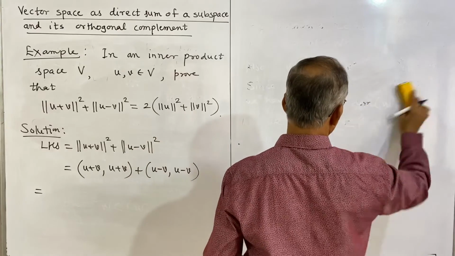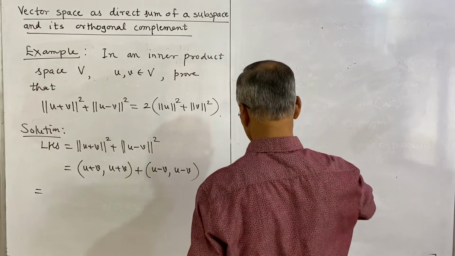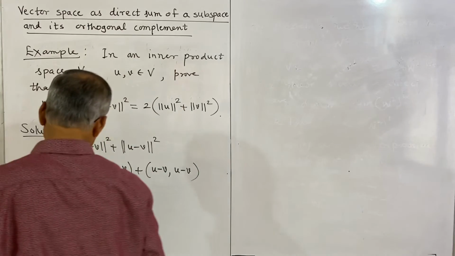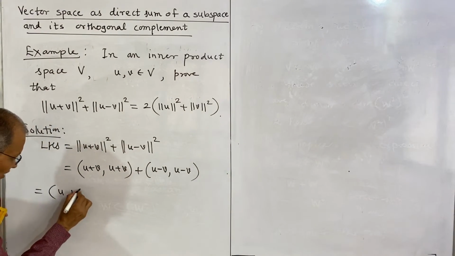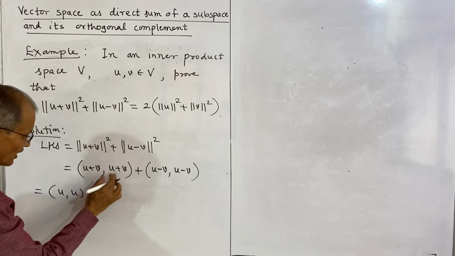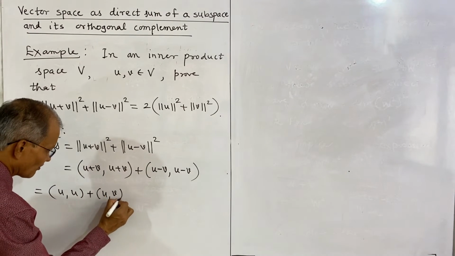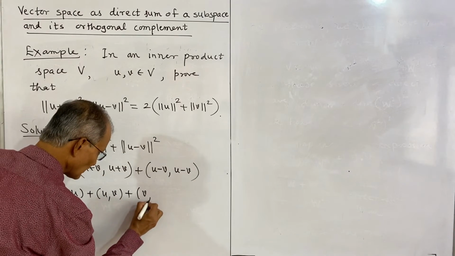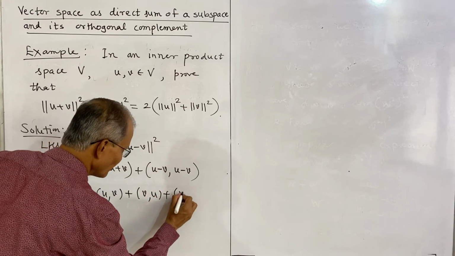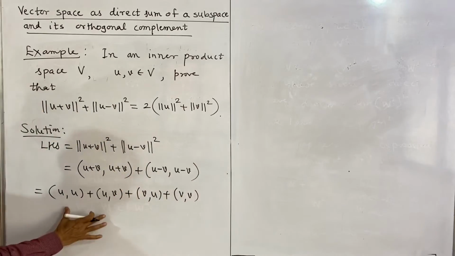Using this lemma 1, it can be written as inner product of U and U plus inner product of U and V plus inner product of V and U plus inner product of V and V. That is the first expression.